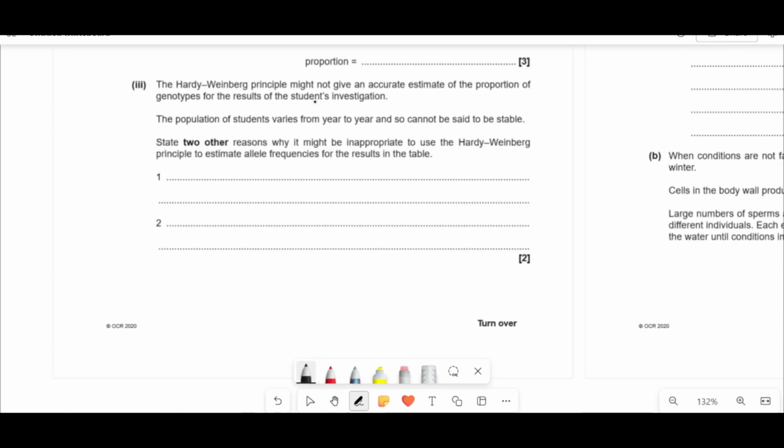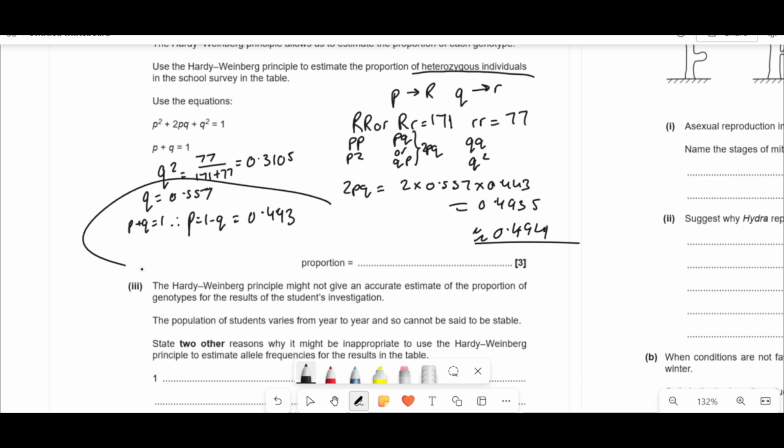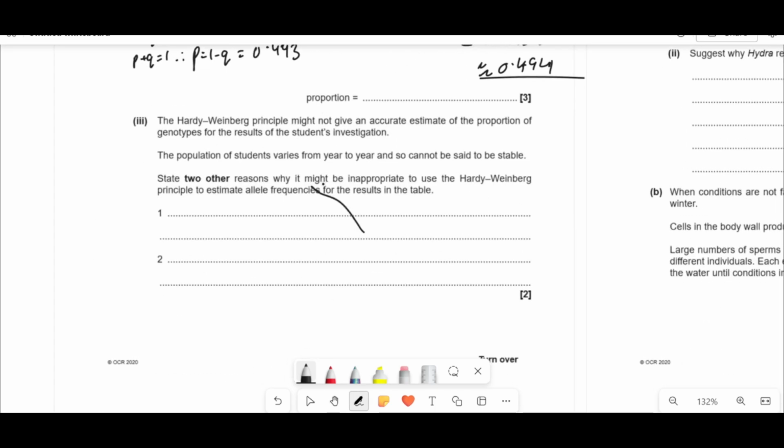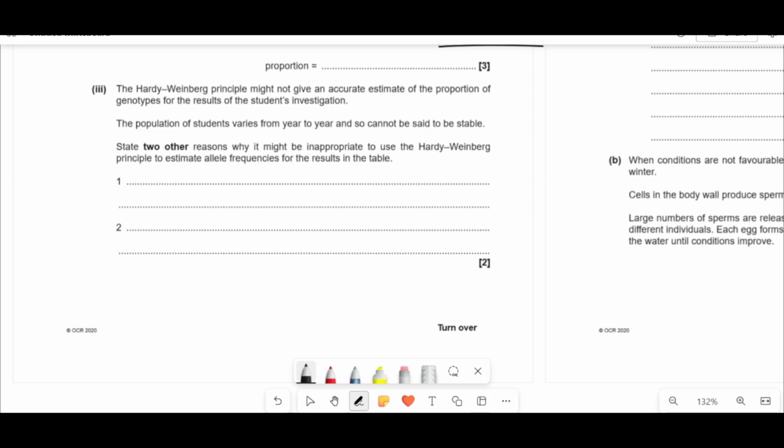The Hardy-Weinberg principle might not give an accurate estimation of the proportion of genotypes in the results of the student investigation. The populations of students vary from year to year, and so cannot be said to be stable. State 2 other reasons why it might not be appropriate to use the Hardy-Weinberg principle to estimate allele frequencies in the table. Now, the Hardy-Weinberg principle assumes that between generations, the proportions of these stay the same, right? So if you're doing a calculation and then between generations it starts to change, something is happening to our population. For example, you've got things like random mutations happening, or you could have immigration or emigration.